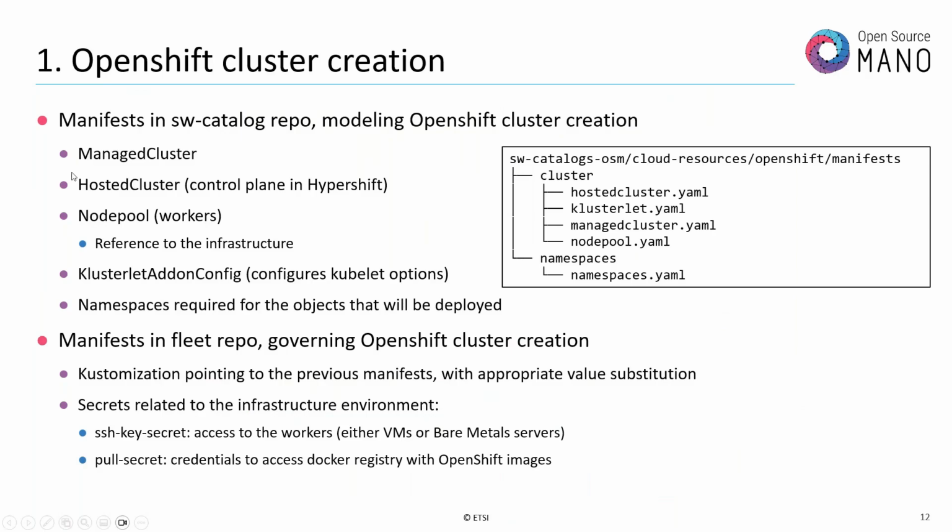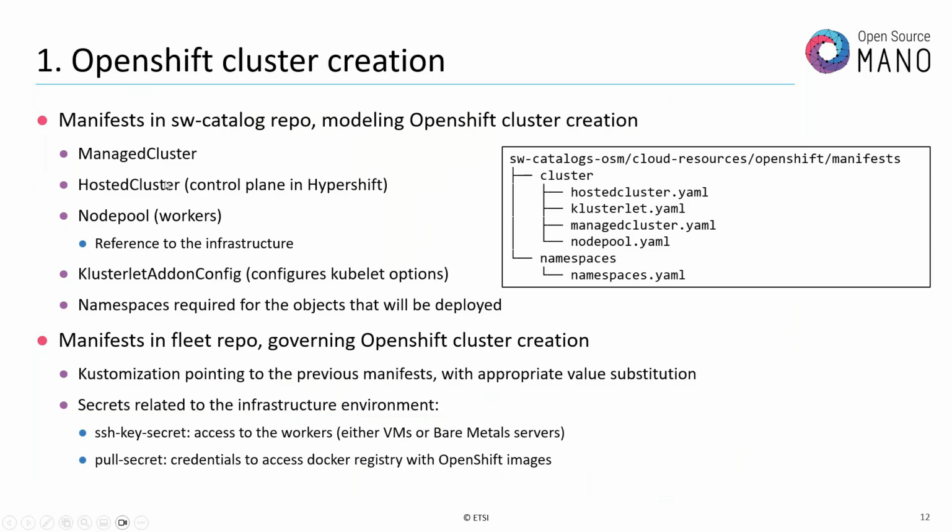You have here the managed cluster, which is the main category. Then we have the hosted cluster, which manages or controls somehow the control plane in Hypershift. The node pool, which is the workers, has a reference to the infrastructure and to the secrets that we will see in a minute. And the cluster-led add-on config configures the kubelet options.